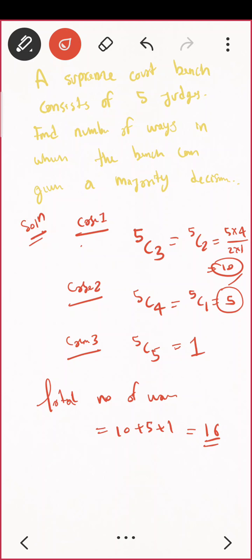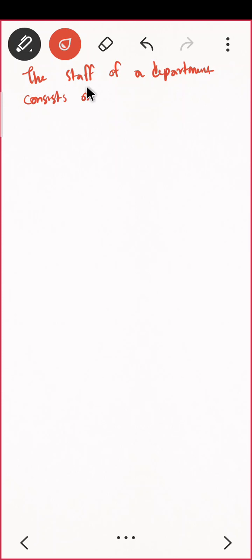Okay, so let us do some more problems. The staff of a department consists of a manager, an officer, and 10 clerks.